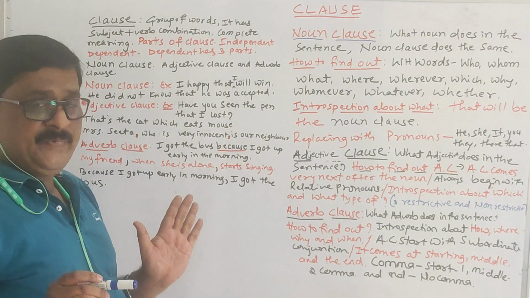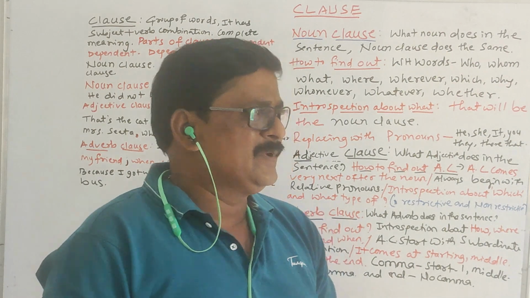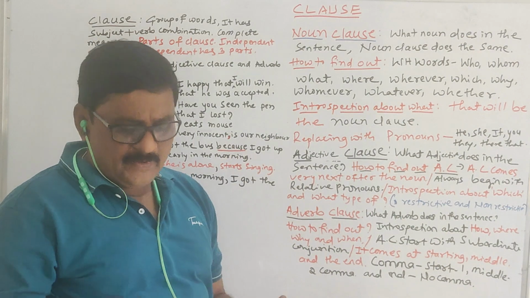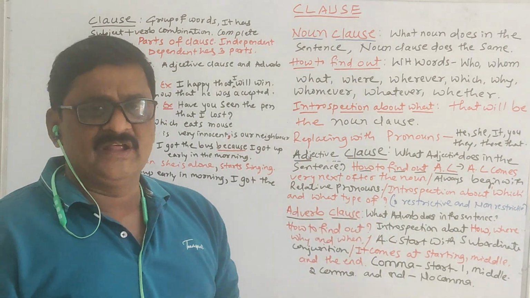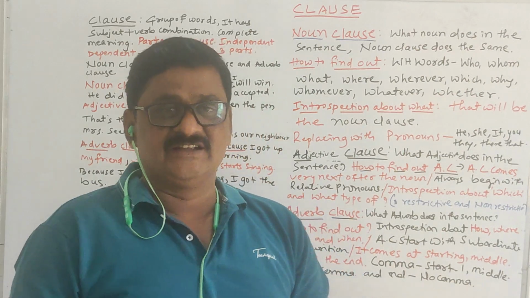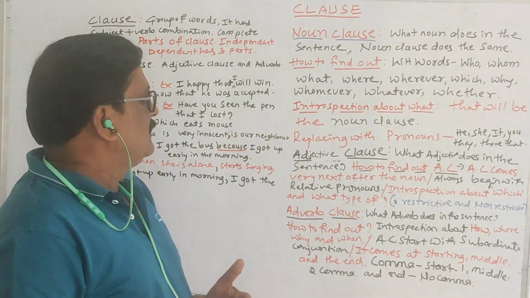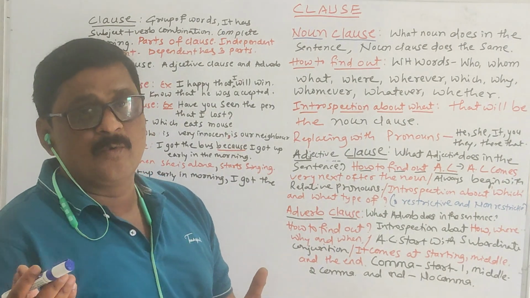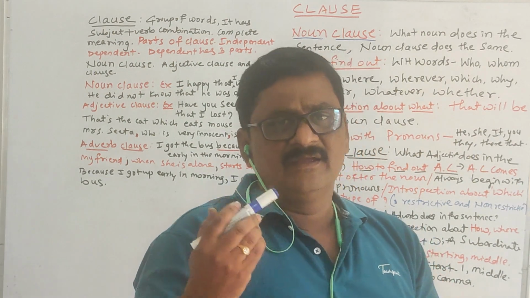So, if you are writing a competitive examination, or facing the annual or half yearly examination in school, and they ask you to find the clauses, either noun clause, adjective clause or adverbial clause, how are you able to find these clauses in the sentence? So please my friends, go through one by one, and watch this video till the end. Then only you are able to know about the noun clause, adverbial clause or adjective clause.